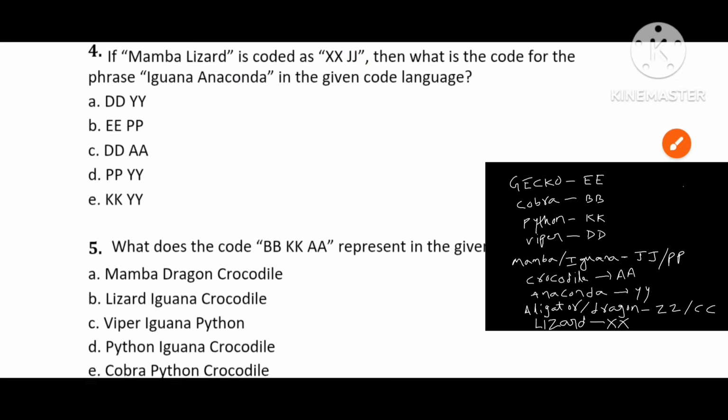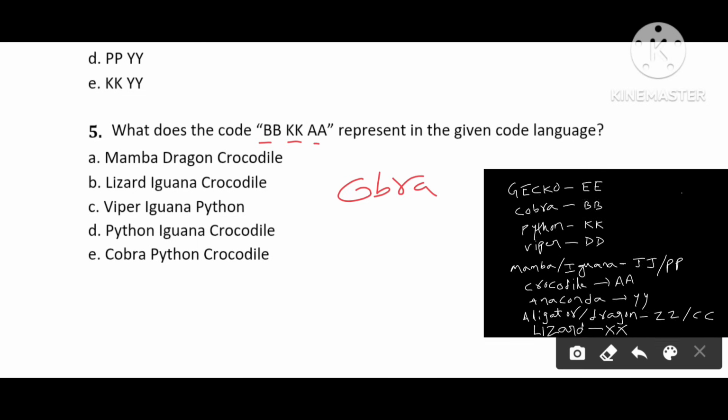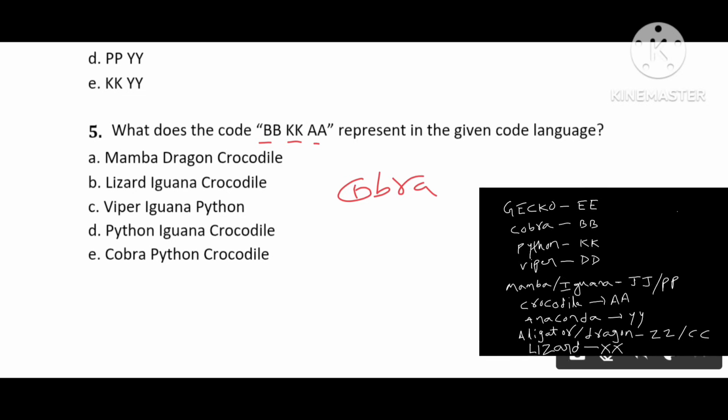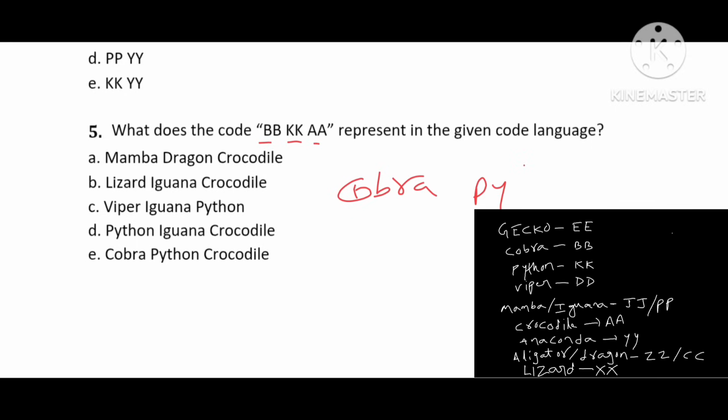Now we're going to see the fifth question. Fifth question, the code for BB, KK and AA. BB is cobra. KK, we see python. Next, AA, which will be the code for crocodile. So crocodile, python, cobra is the answer. Crocodile, python, cobra. Option E is our answer.